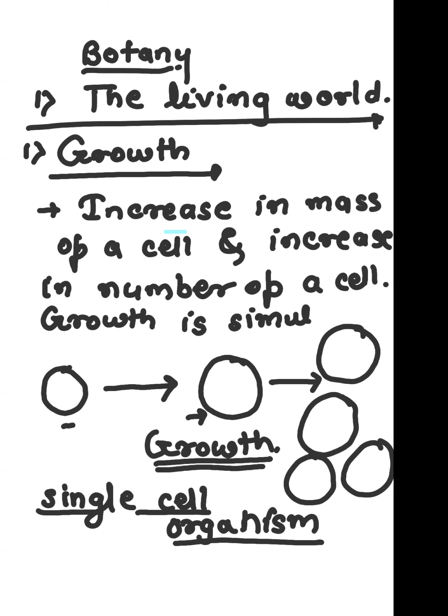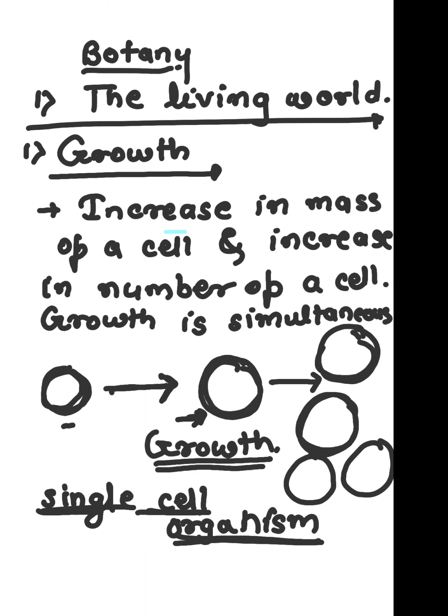In whom? In a unicellular organism, a single cell organism. That means when they grow, at the same time they are also reproducing simultaneously. Suppose I am taking as an example a single cell organism, a bacteria. It is increasing in number, increasing in size, and this we can also call reproduction.